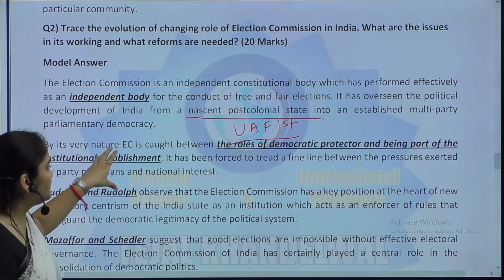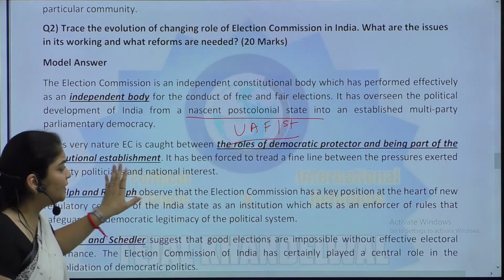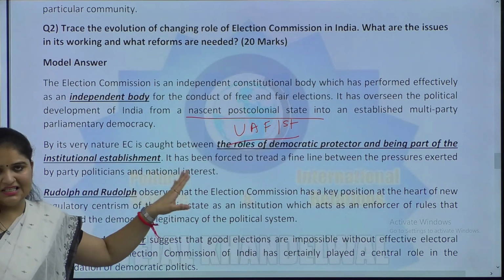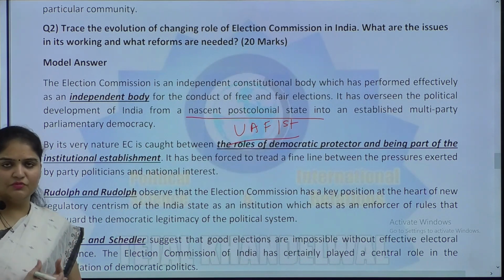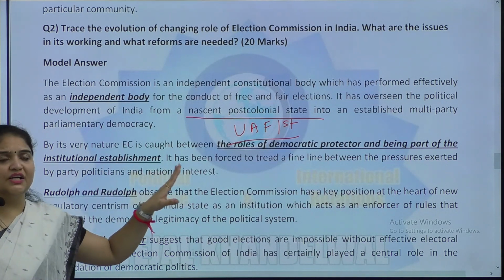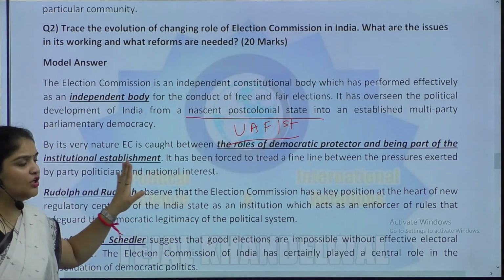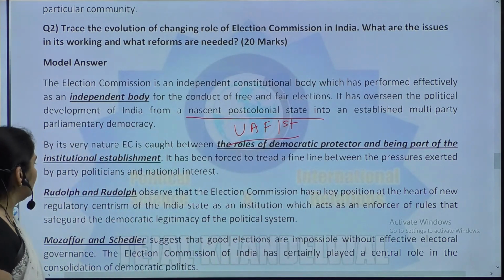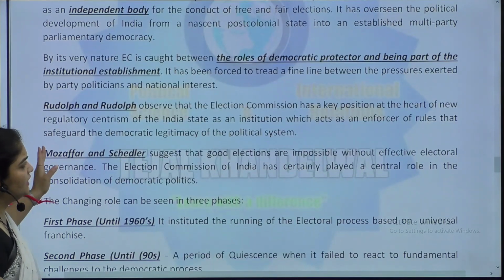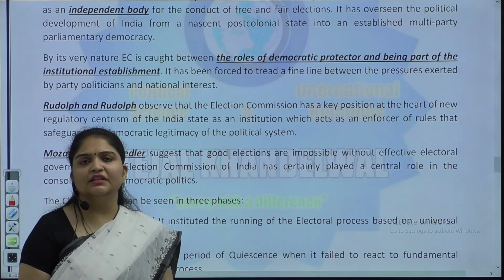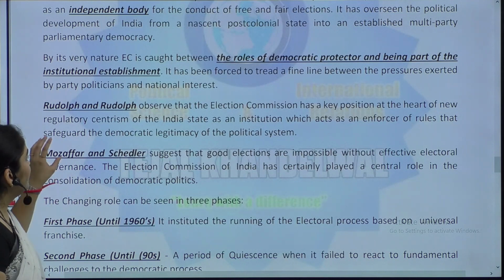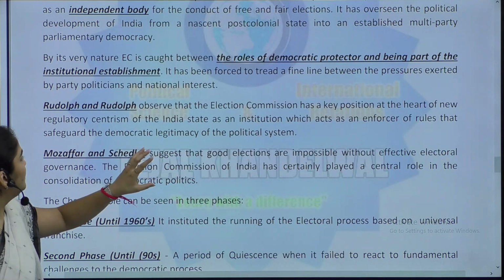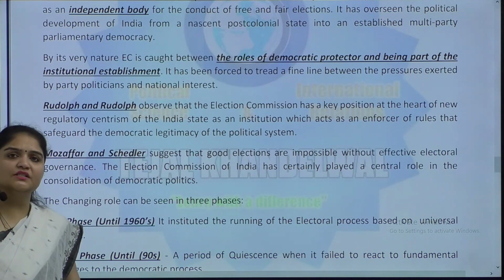Now, by its very nature, okay, the EC is caught between the roles of democratic protector and being part of the institutional establishment, which means the administrative machinery. It has been forced to tread this fine line between pressures generated by the party politicians and the national interest. So, Rudolph and Rudolph observe that the Election Commission has a key position at the heart of electoral governance, right, as an institution which acts as an enforcer of rules that safeguard the democratic legitimacy of the political system.